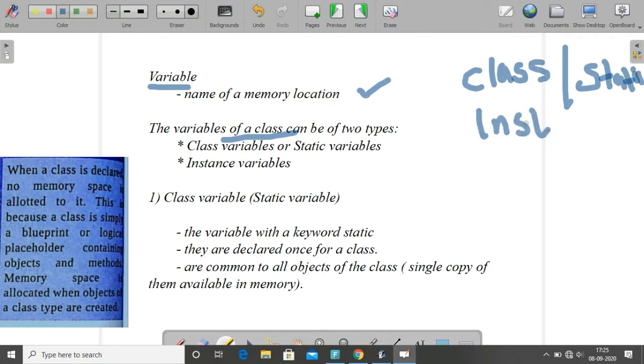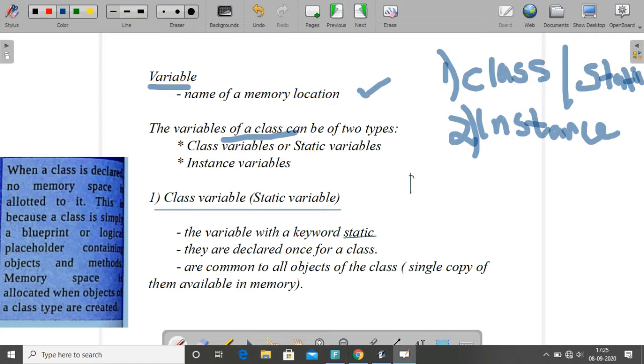So variables of a class can be divided into two types, class variable and instance variable. Class variable is otherwise known as a static variable, second one is the instance variable. So class variable means it is a static variable. The keyword static is used. You remember that when we are writing the main method, how will you write?